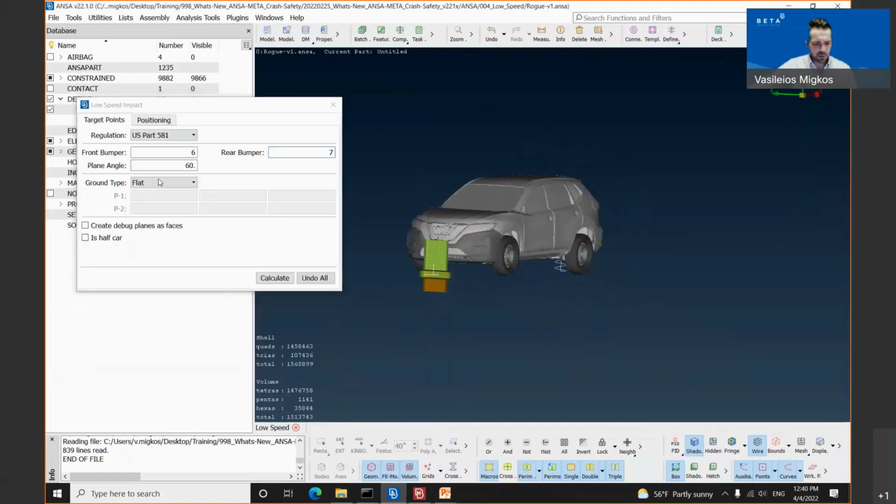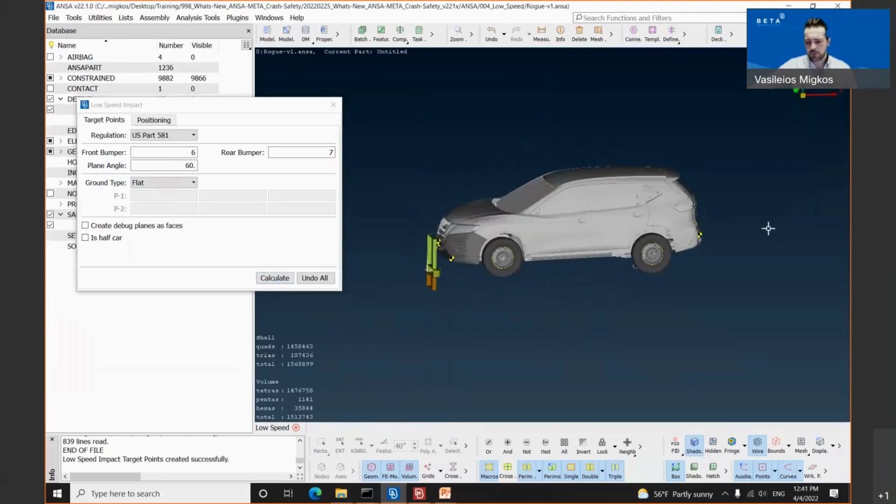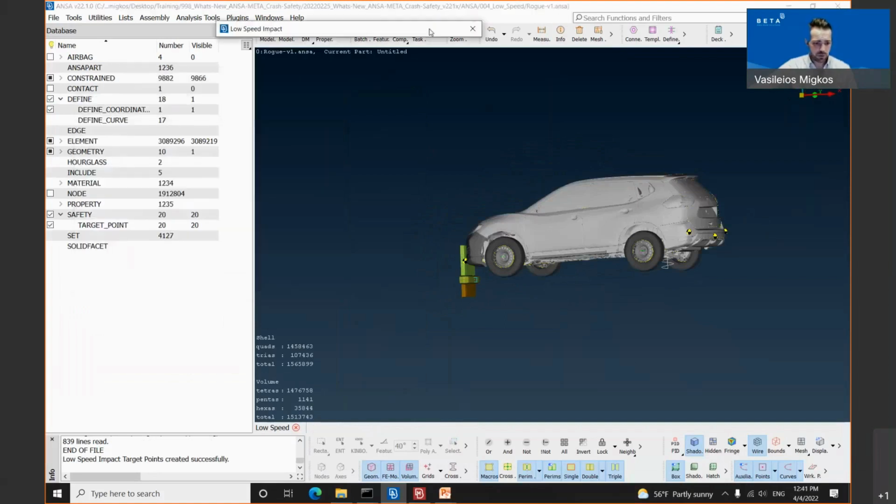Once this has been done, the ground type needs to be selected, and once the user selects the option flat or inclined, he then needs to click on the calculate button. According to the protocol, the tool creates the target points for the front bumper and the rear bumper. Let's inspect these target points.